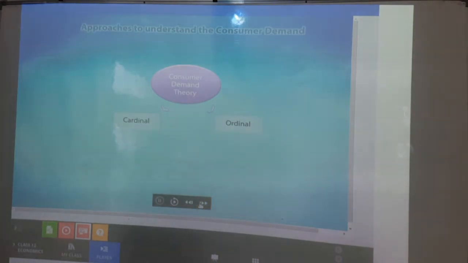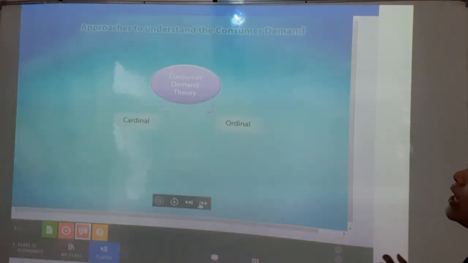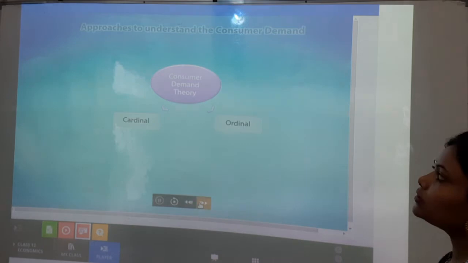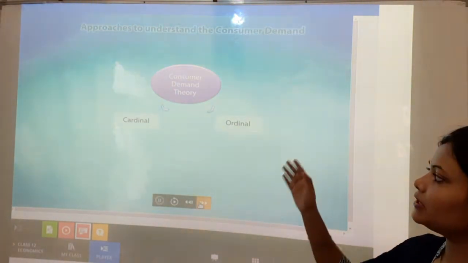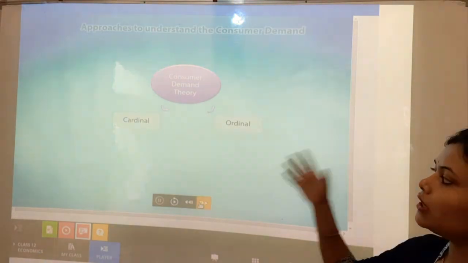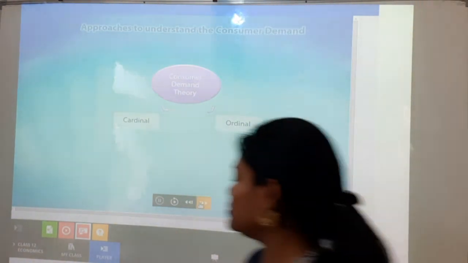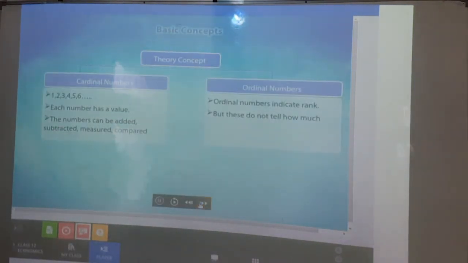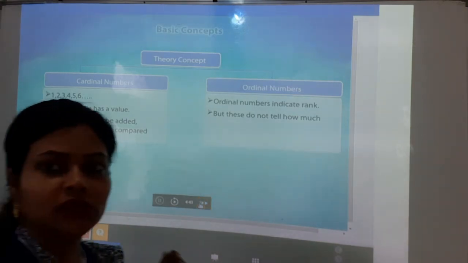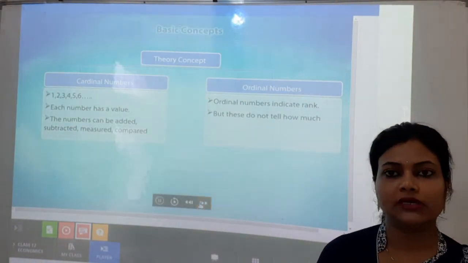Yes students, so now we will discuss it in a more detailed manner. It is saying the approaches to understand consumer demand. The consumer's demand and satisfaction level can be derived, or the utility is calculated or measured, at 2 levels, that is the cardinal and ordinal. Please note it down in your notebook. Likewise you have to make the notes.